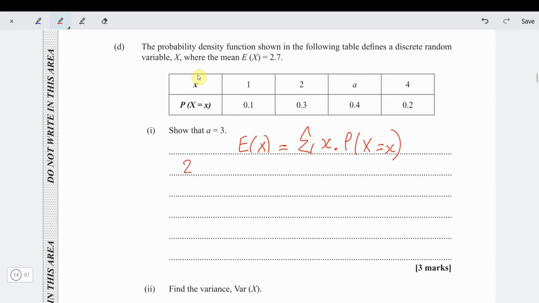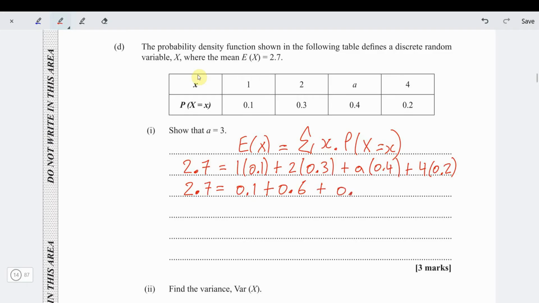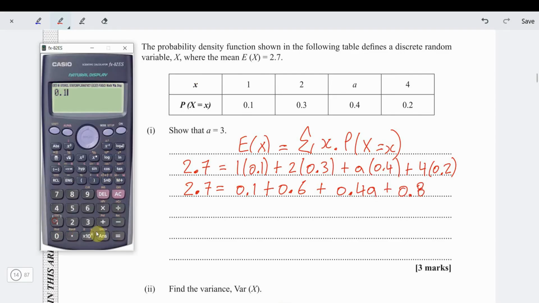So in this case, 2.7 is equal to 1 times 0.1 plus 2 times 0.3 plus a times 0.4 plus 4 times 0.2. So 2.7 is equal to 0.1 plus 0.6 plus 0.4a plus 0.8.